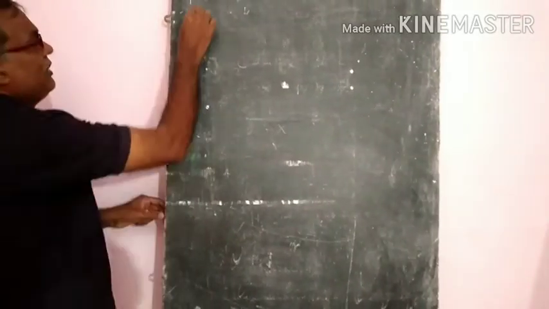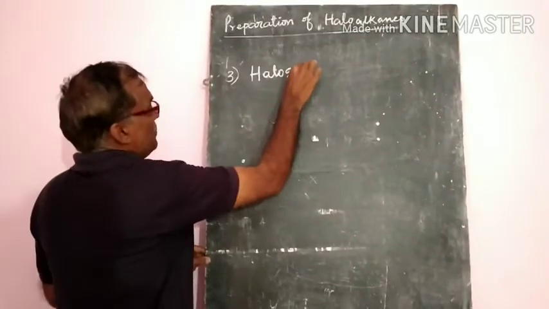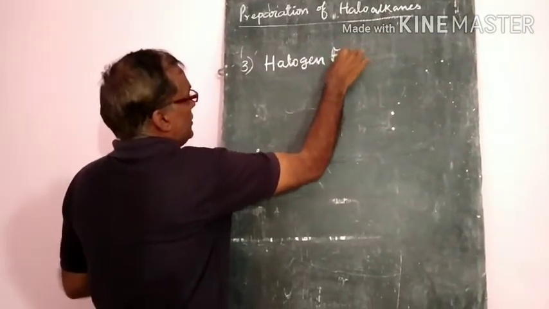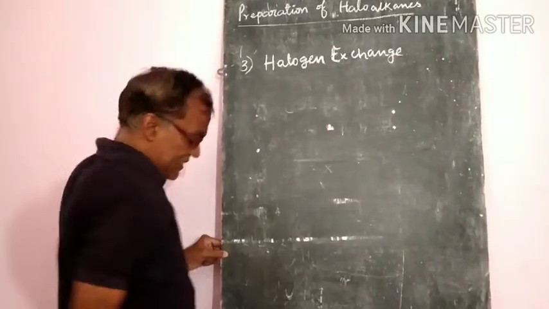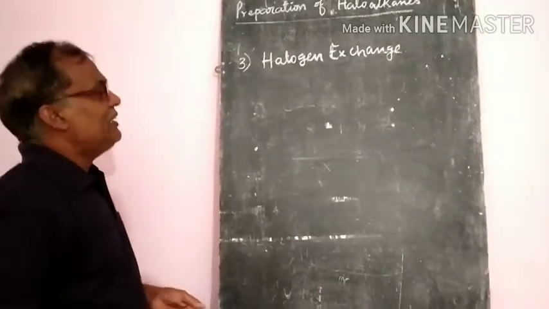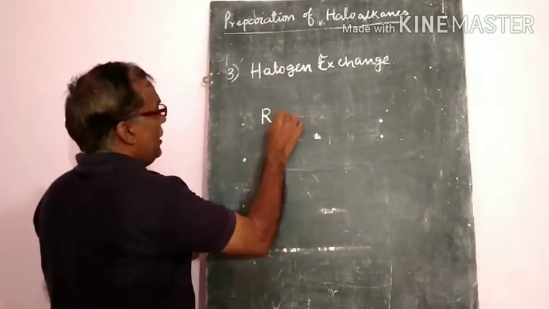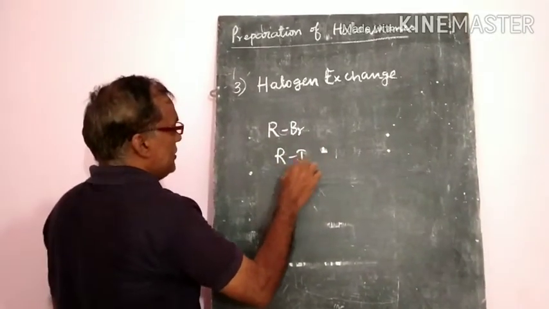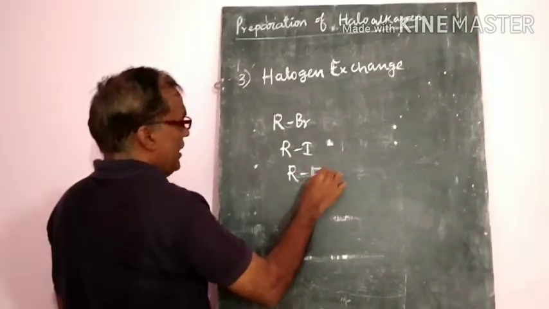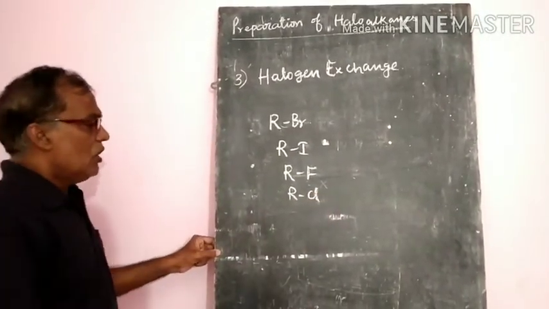And the third one is the halogen exchange method. This is the most important. Why it is important, you will come to know afterwards. In halogen exchange, they will exchange halogens. Alkyl chlorides, alkyl bromides, alkyl iodides and alkyl fluorides are there. Already we know that. So out of these,